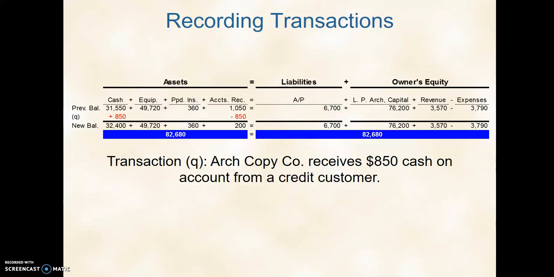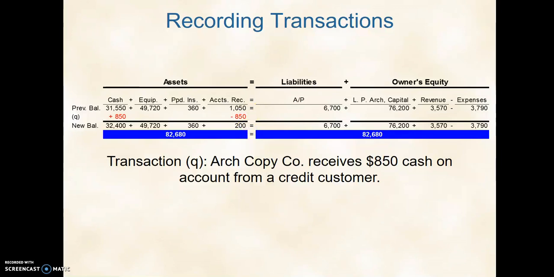Later, now we're going to receive $850 on account from a credit customer. We can pretend or assume that it would be Walker because Walker owes us $10.50, but we're receiving $8.50 of that money. So right now we have a $10.50 outstanding balance that we're waiting to get, and now we're receiving it. So what are we getting? We're getting the cash. And how are we getting it? It's coming out of our accounts receivable, which is the balance we're waiting to receive. How much are we waiting on now? Just $200.